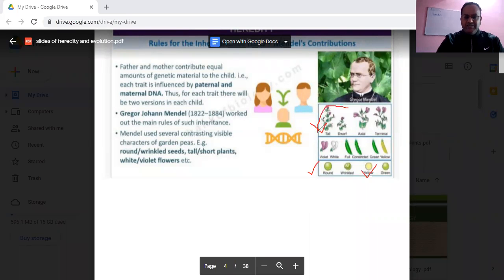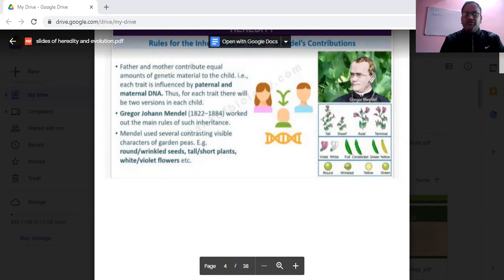So this is for the height, this is for the seed shape, and this is for the seed color. For the height of the plant, Mendel took two characters: one is tall and the other is dwarf. For the seed shape, he took round and wrinkled, and for seed color, yellow and green. Here, tall is dominant over dwarf, round is dominant over wrinkled, and yellow is dominant over green. So this is the introductory part of what characters Mendel took.